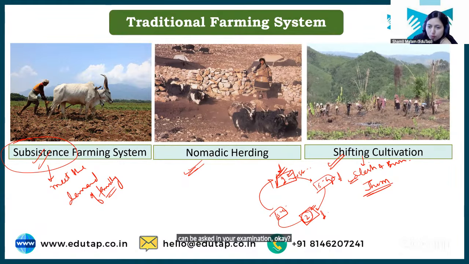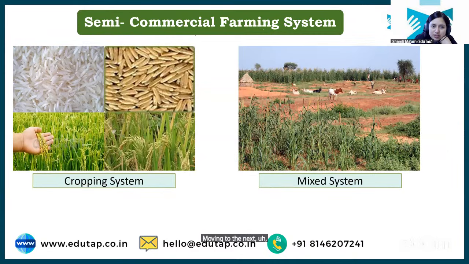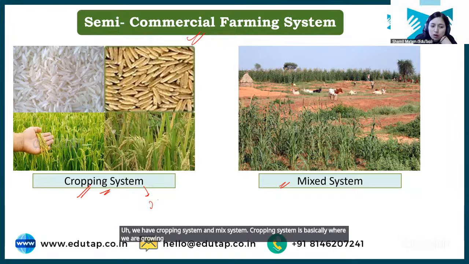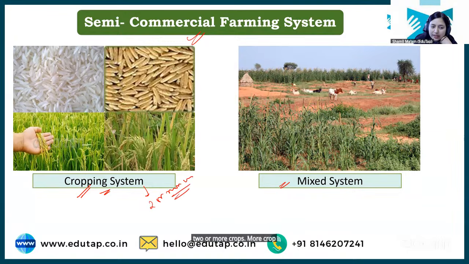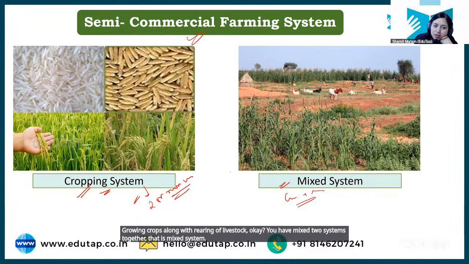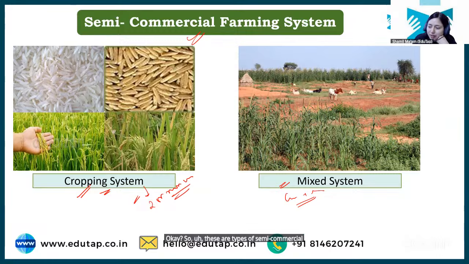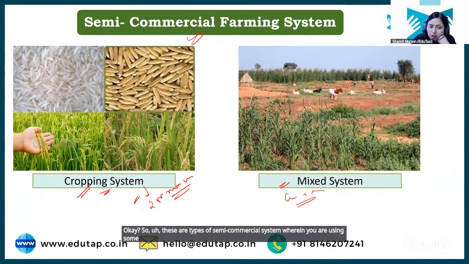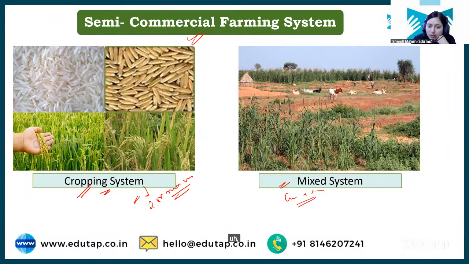Moving to the next, semi-commercial system. In semi-commercial, we have cropping system and mixed system. Cropping system is basically where we are growing two or more crops together in a system. And mixed system is basically growing crops along with rearing of livestock. You have mixed two systems together. That is mixed system. So these are the types of semi-commercial system wherein you are using some kind of traditional knowledge as well as applying modern tools and techniques of farming, right?